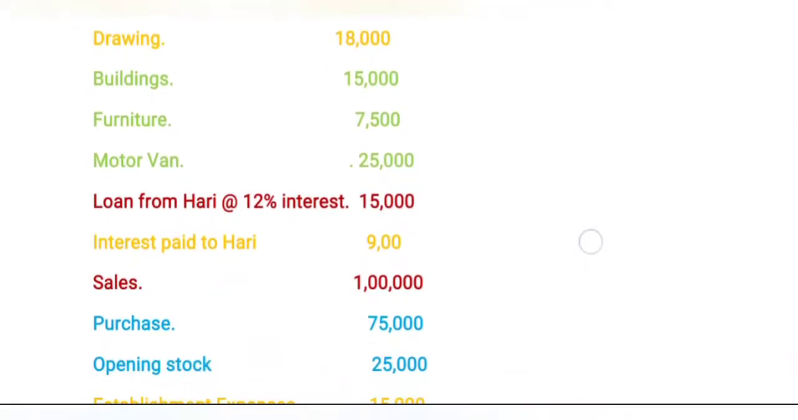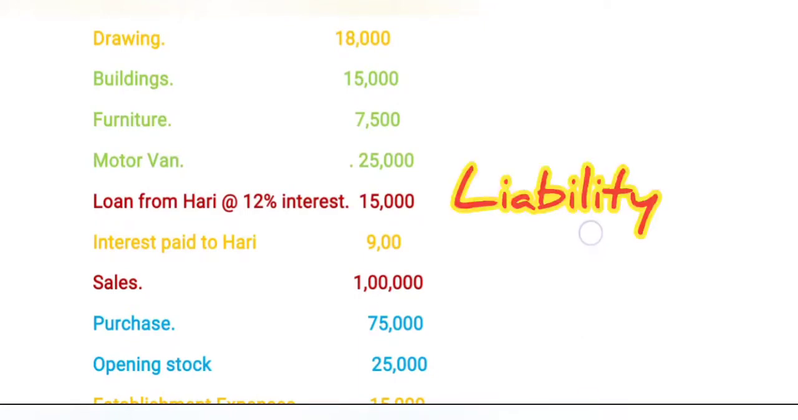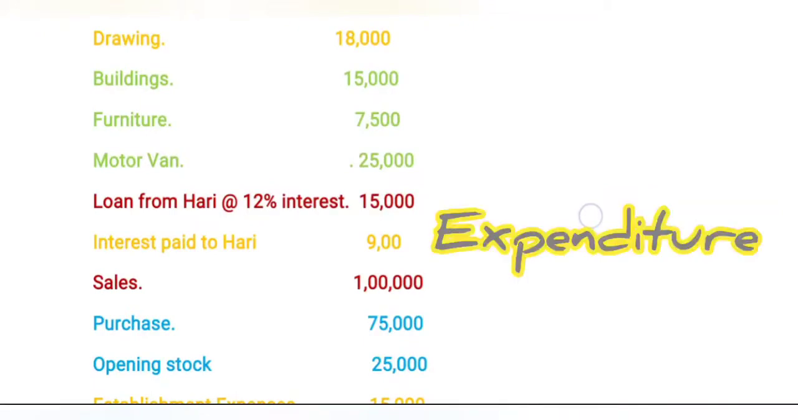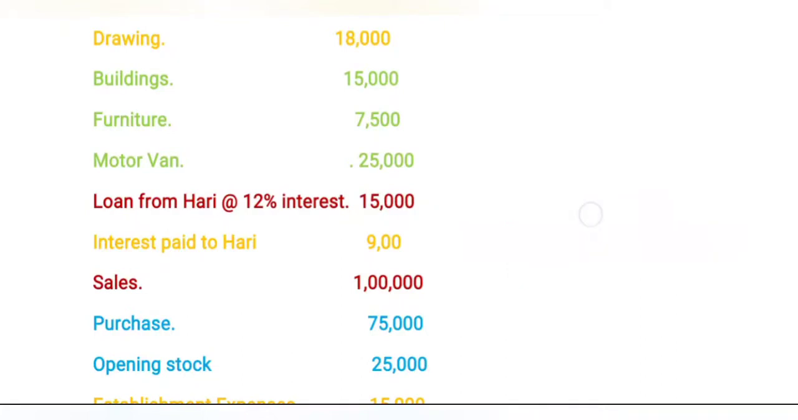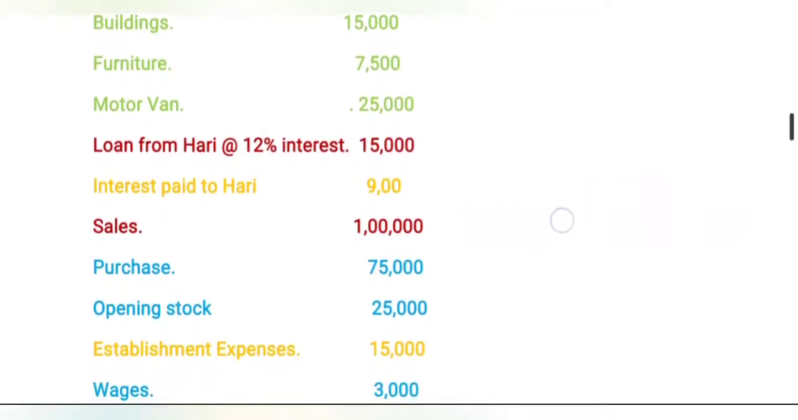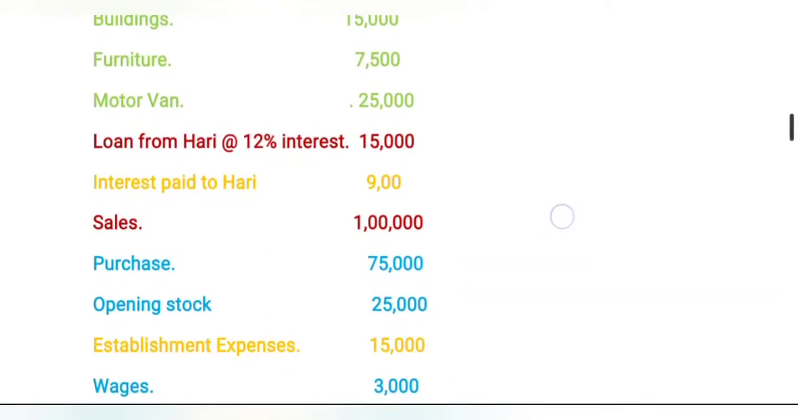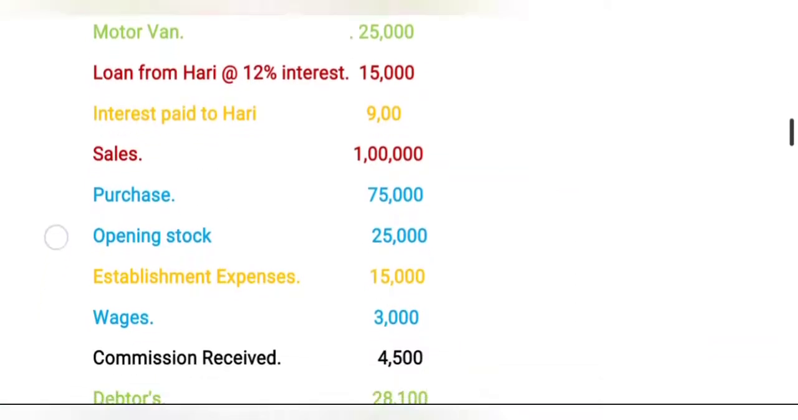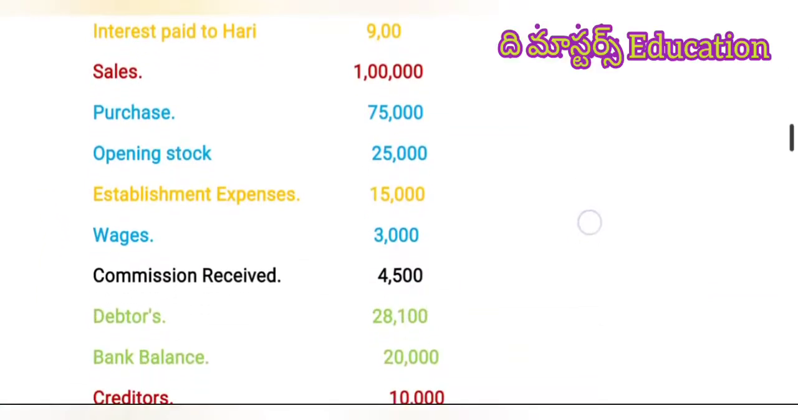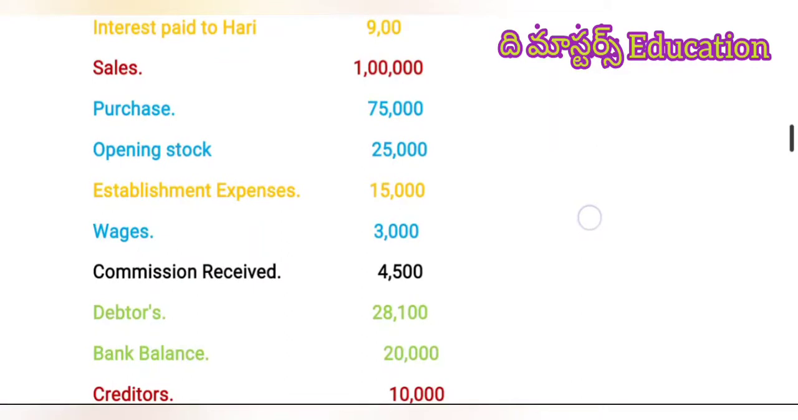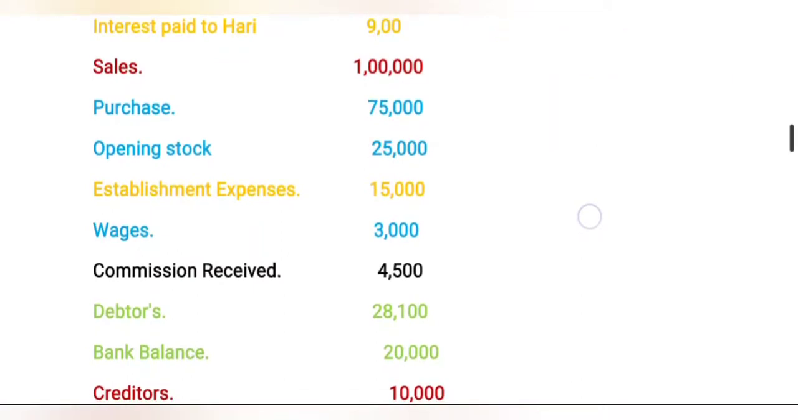Then loan from Hari at the rate of 12% interest, 15,000 rupees, is a liability, so it is on the credit side of the trial balance. Then interest paid to Hari is an expenditure, so it is on the debit side. Sales are related to the credit side of the trial balance. Then purchase is by default on the debit side. Opening stock, any opening stock, is on the debit side of the trial balance.